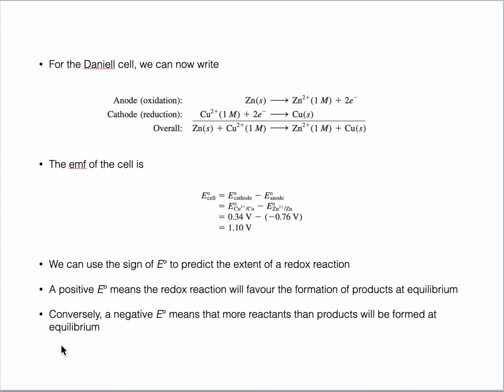More products would be formed as compared to reactants at equilibrium when it is positive. But E naught cell will not always be positive. Based upon the values of reduction potentials, sometimes E cell is negative. When E cell is negative, it means the reaction is not possible spontaneously in the forward direction. The reaction will not happen and more reactants will be present at equilibrium as compared to the products. I mean, products are not formed, so the reaction is not happening on its own.